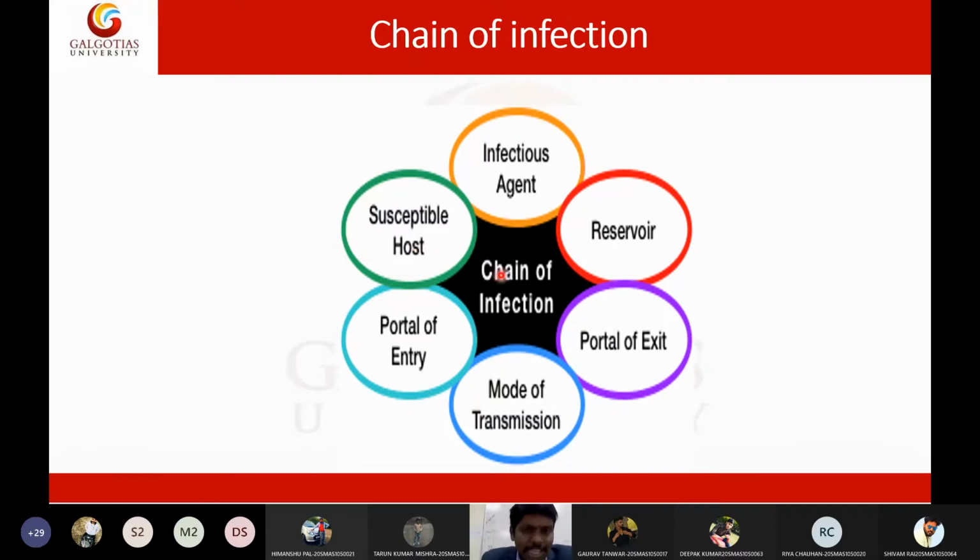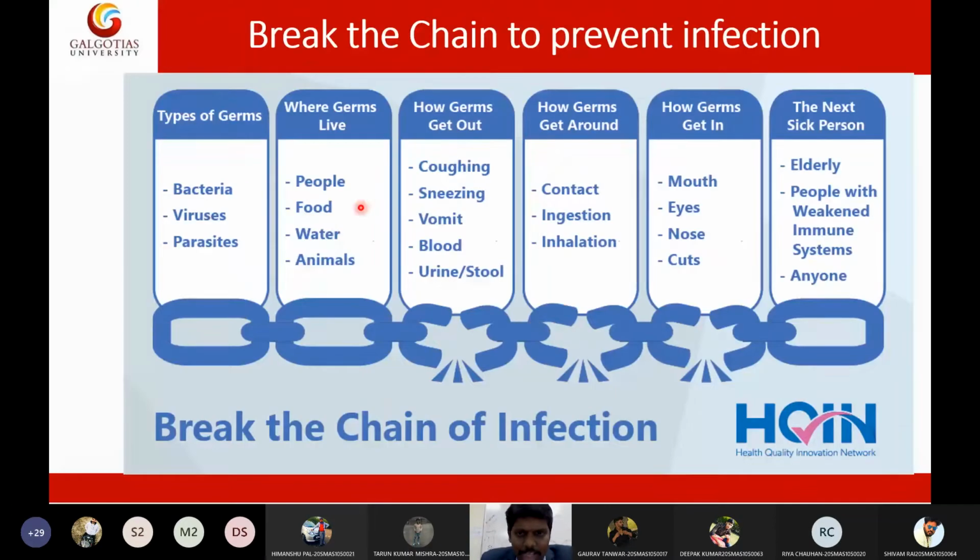Now we need to break this chain to prevent transmission of this particular infection. We need to break the chain to prevent the transmission of infection.